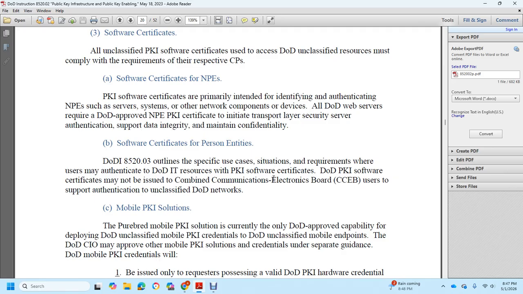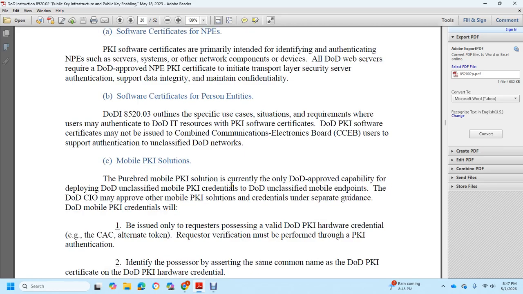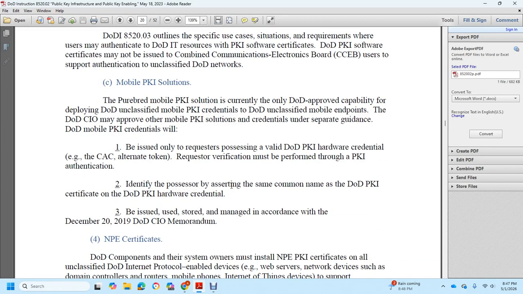We would not issue combined communication electronic board user to support authentication to unclassified DoD networks. Mobile public key infrastructure, Purebred, is currently the only DoD approved capability of deploying DoD unclassified mobile public key infrastructure credentials to DoD unclassified mobile endpoints. The DoD Chief Information Officer may approve other mobile public key infrastructure credentials and solutions, or issue separate guidance.